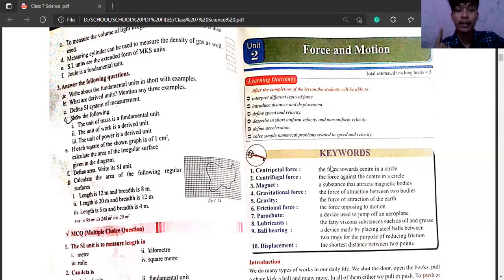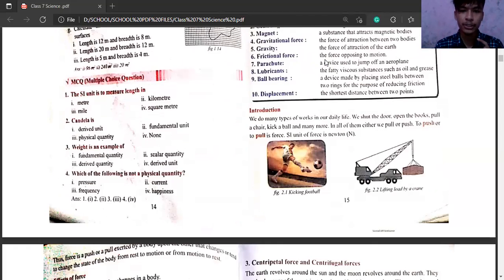I will read these relative terms. These two are related to each other. That means they have got a relation. They are related, and that's why we are reading them under the same topic, in Unit 2, Force and Motion.